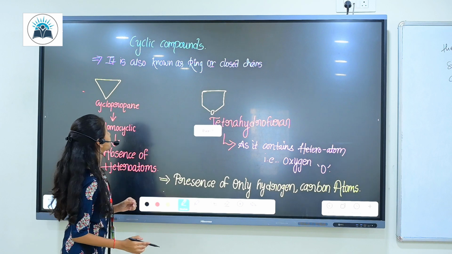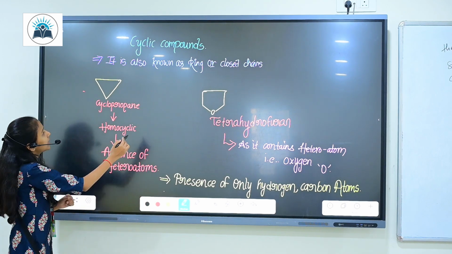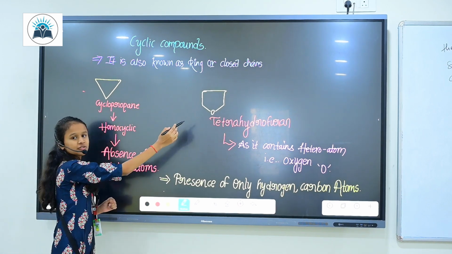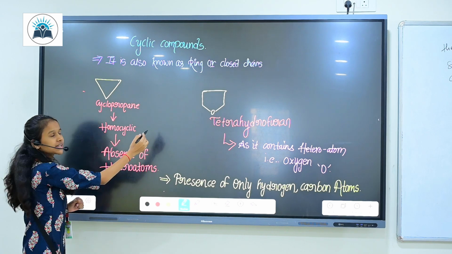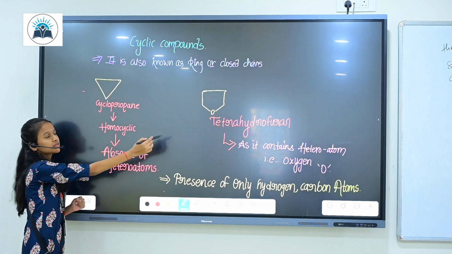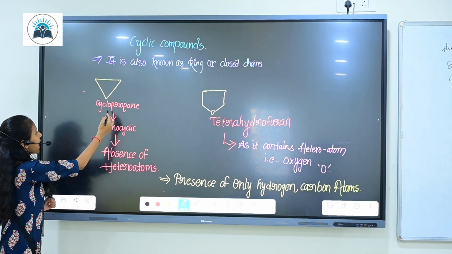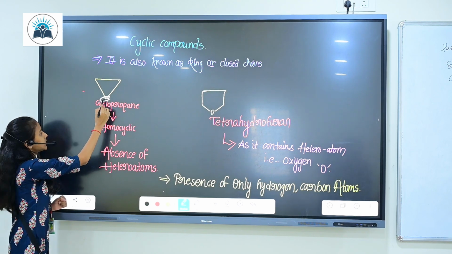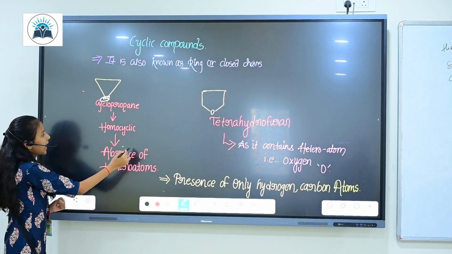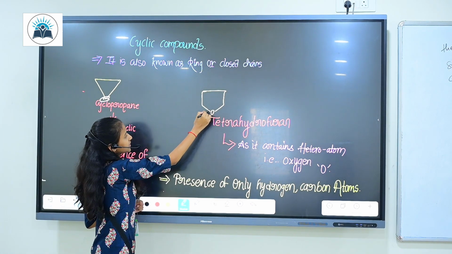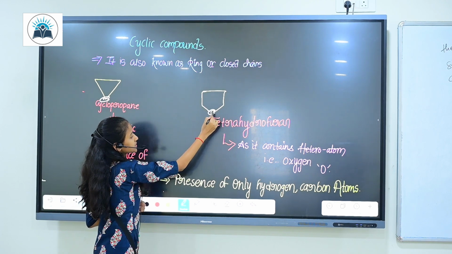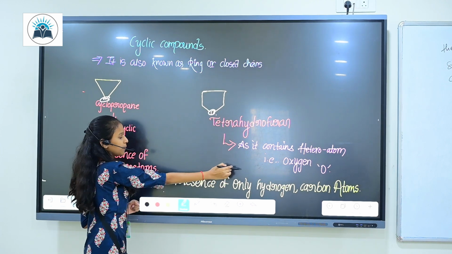And now let's move to cyclic compounds. It is also known as ring or closed chain compounds. So the example for alicyclic compounds is cyclopropane, as there is no heteroatom present here. This is homocyclic, and as for this compound there is heteroatom present, so this is heterocyclic compound.